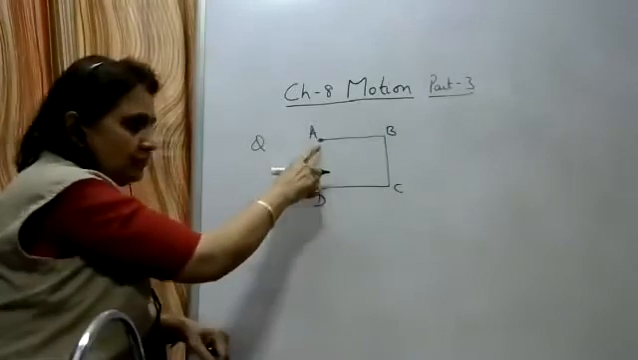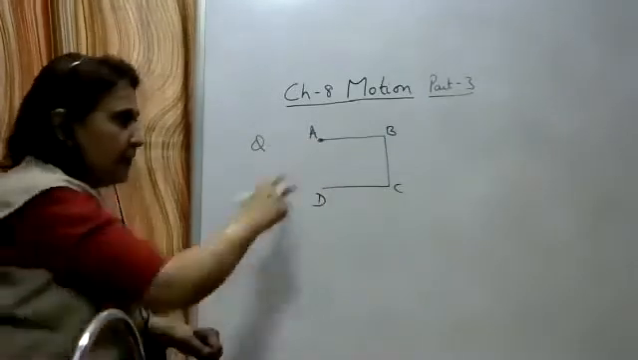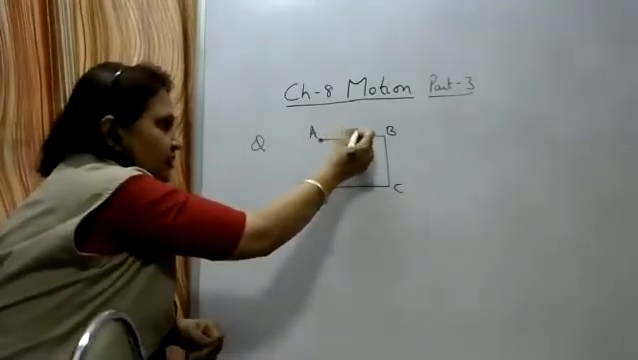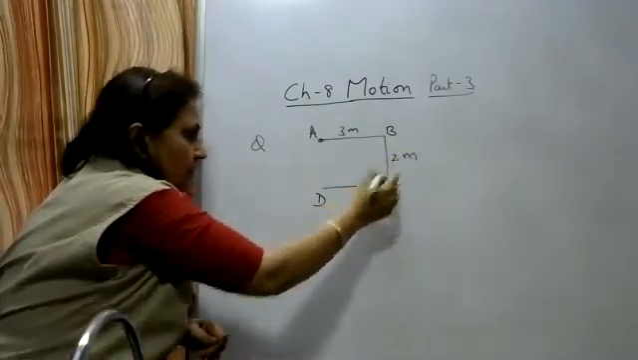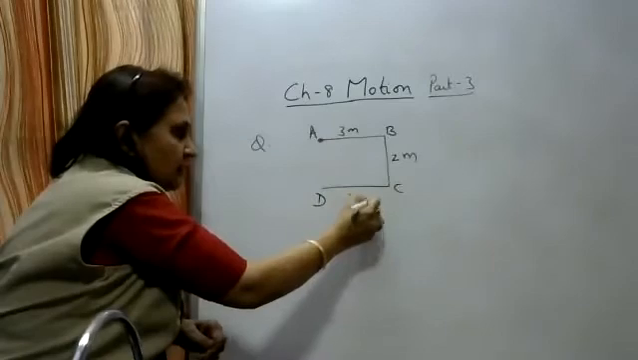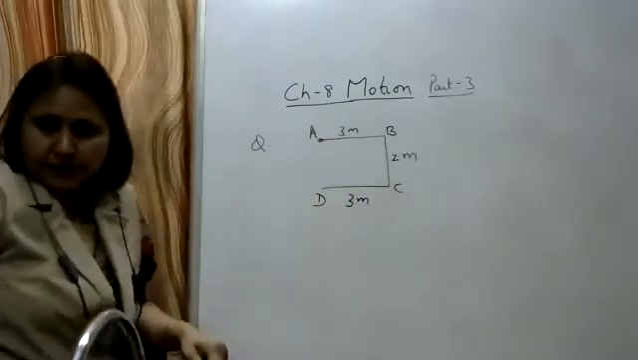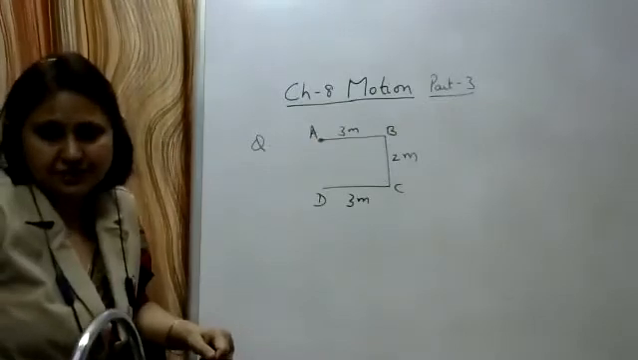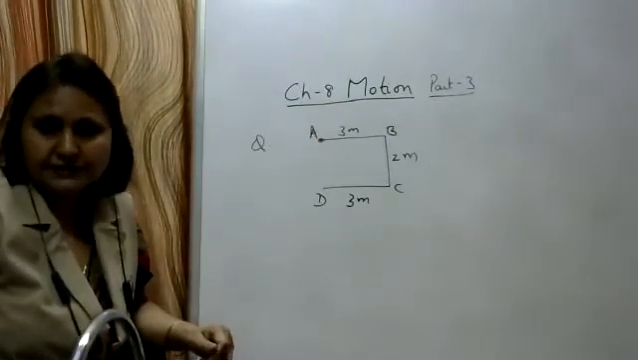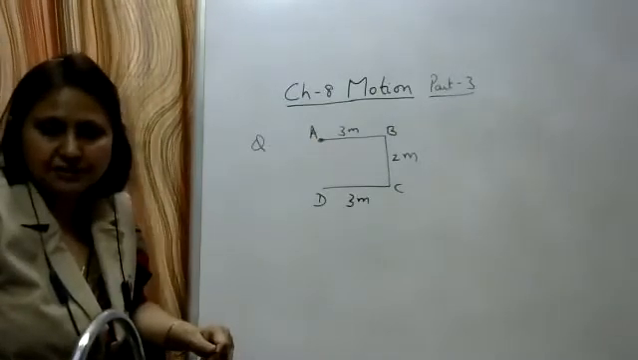Okay, now draw the figure. It's starting from point A. Let this be 3 meters, BC is 2 meters, CD is again 3 meters. Find the distance traveled and the displacement.